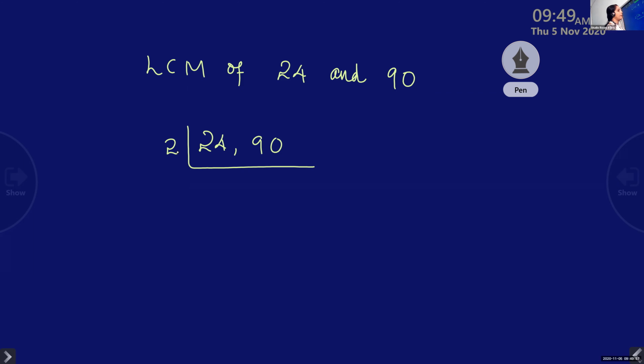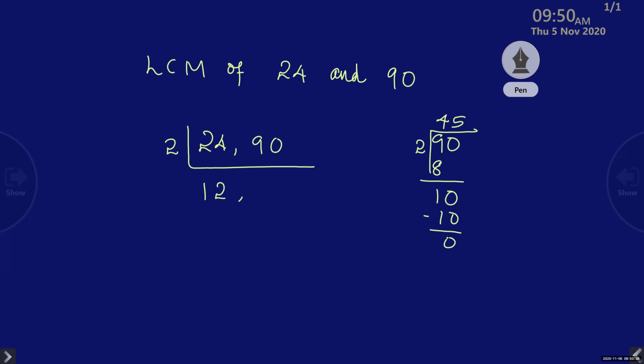So 24 divided by 2 is half of 24. How much? 12. And 90 divided by 2? 45. Yes, 45, half of 90. Correct. Divide by 2, children.